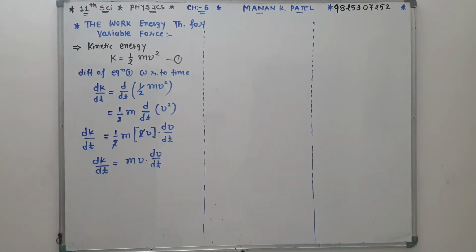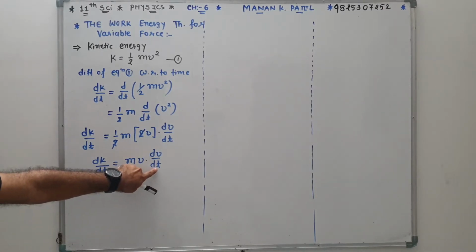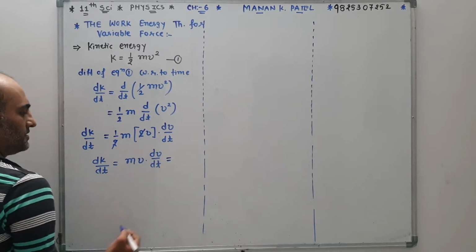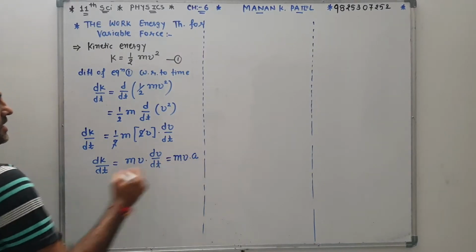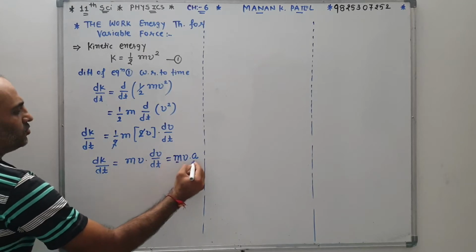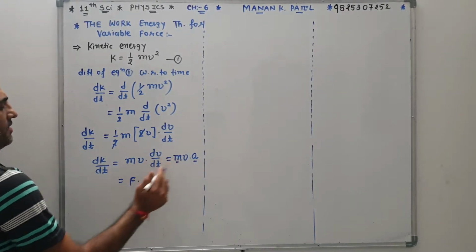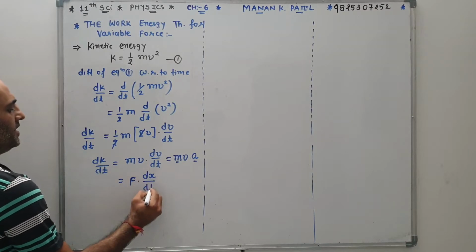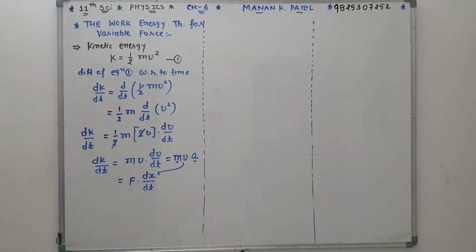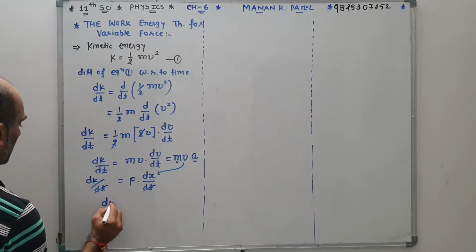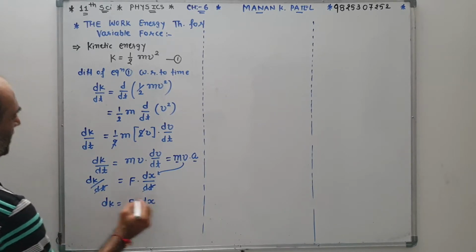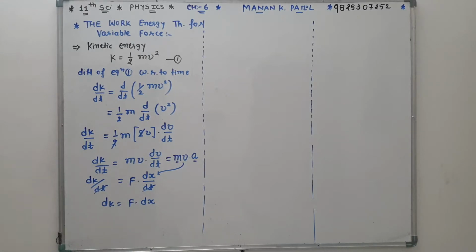Now there is dv by dt, and mass into acceleration is called force. So m v and there is a, mass into acceleration is force, and velocity is equal to dx by dt. On both sides dt cancels, so dK is equal to F into dx.